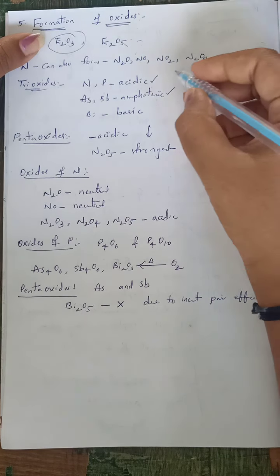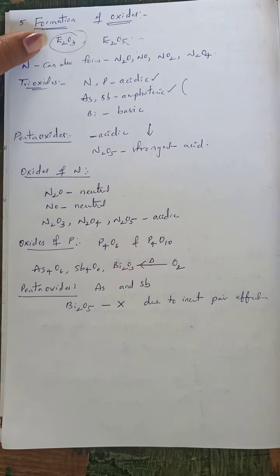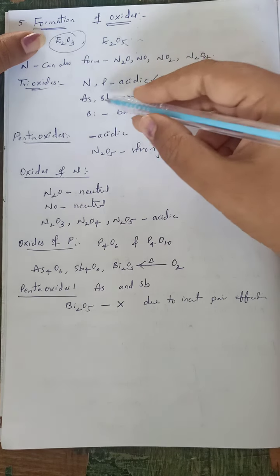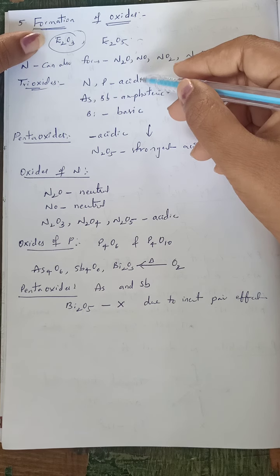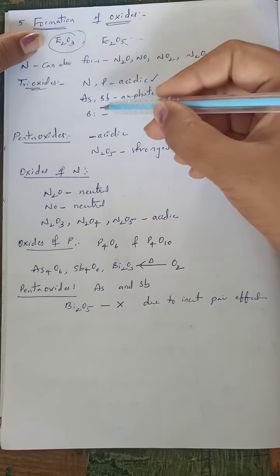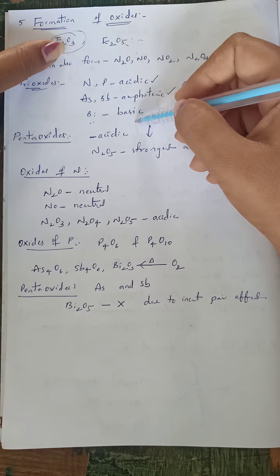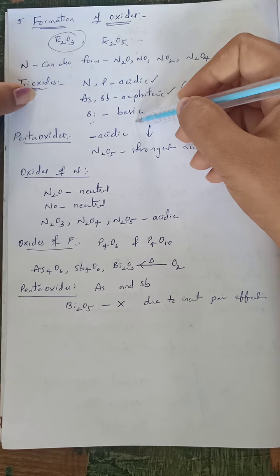What is meant by amphoteric? They contain the properties of both acidic and basic nature. When these two contain properties of both acidic and basic nature, that is said to be amphoteric. Whereas bismuth trioxide is completely basic in nature. So that is about the trioxides.